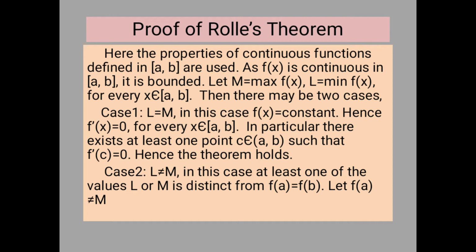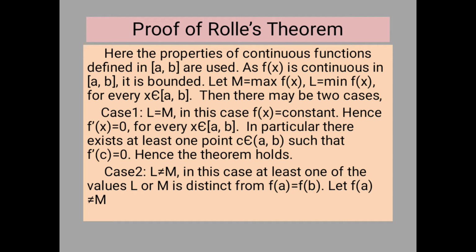Now let us take the second case, where the maximum value and minimum value are distinct. That means f(x) has variations in the closed interval [a, b]. You know that f(x) is continuous in the closed interval [a, b], bounded, and attains its bounds.